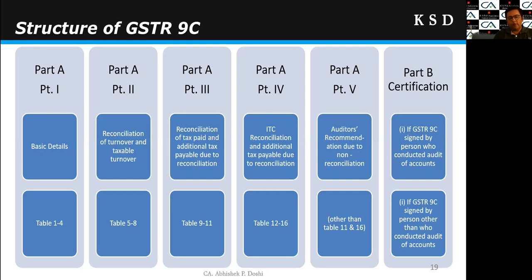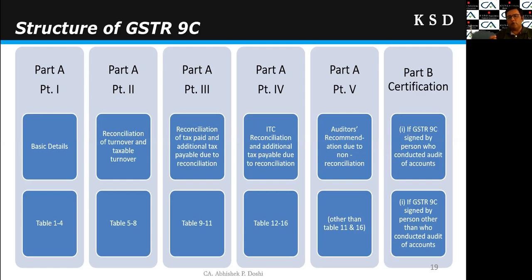So part A point 1 is regarding basic details, table 1 to 4. Not so important, just basic details. Part A point 2 is table 5 to 8. It is mainly reconciliation of the turnover with books of accounts and GST data, right? These are covered under table 5 to 8. Then table 9 to 11 is regarding reconciliation of the taxes paid as per the books of account and as per the GSTR 9. So table 9, 10 and 11 are for the reconciliation of taxes paid.